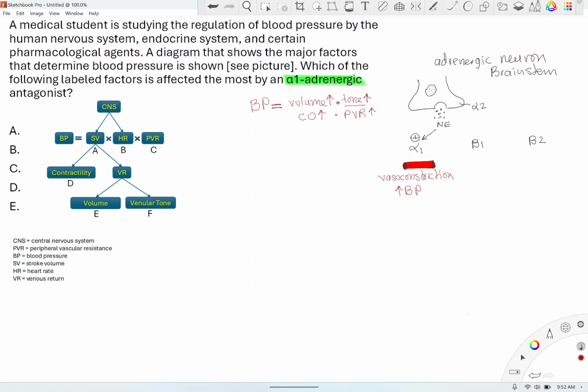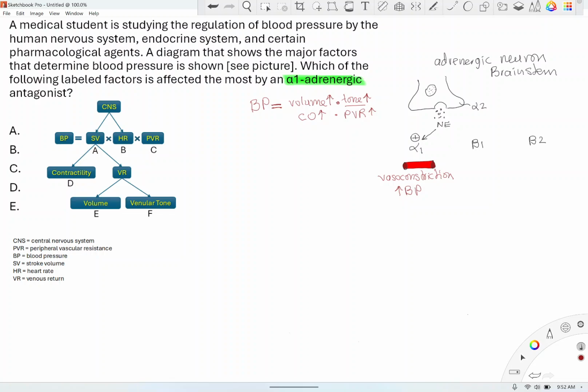Okay. And peripheral vascular resistance is the function of vessels, specifically arterioles. Memorize that: arterioles. Not venules, not arteries, not capillaries. Okay, all right, coming back to our previous diagram.